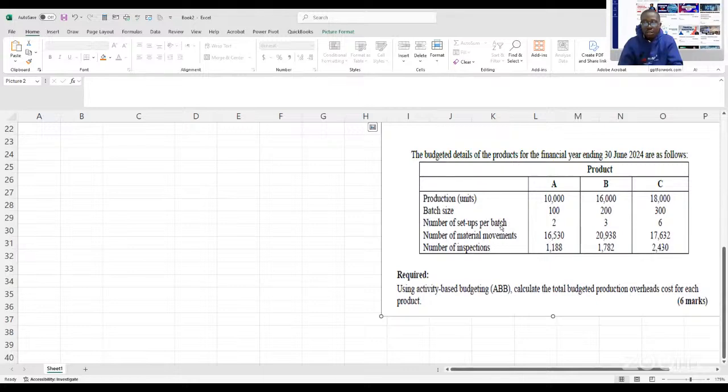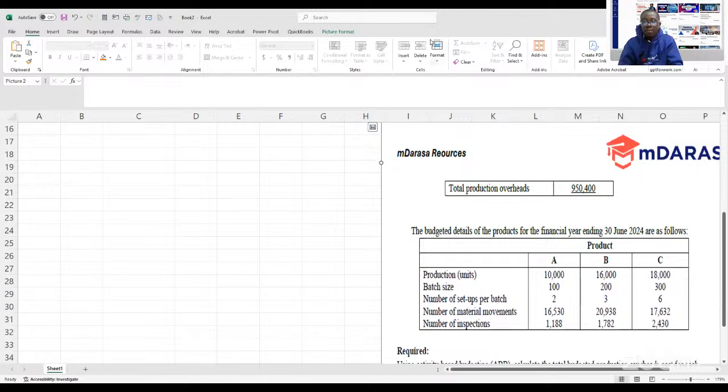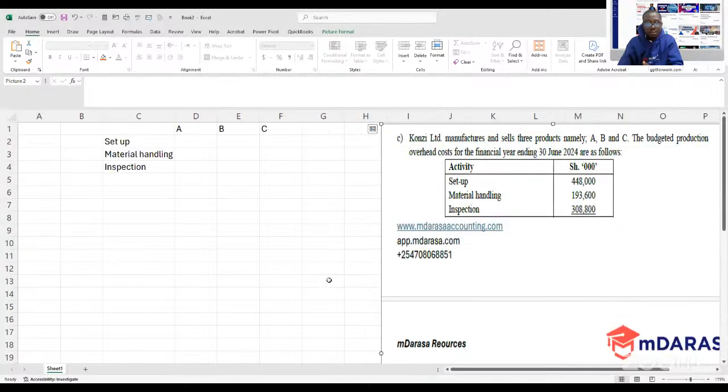So the cost driver, it will be important for you to always identify the cost driver. So how will we go about identifying the cost driver? To identify the cost driver, the number one item that you must always have in mind is that it is a cost driver that will lead us to incur a specific cost. That is what we must always have in mind.